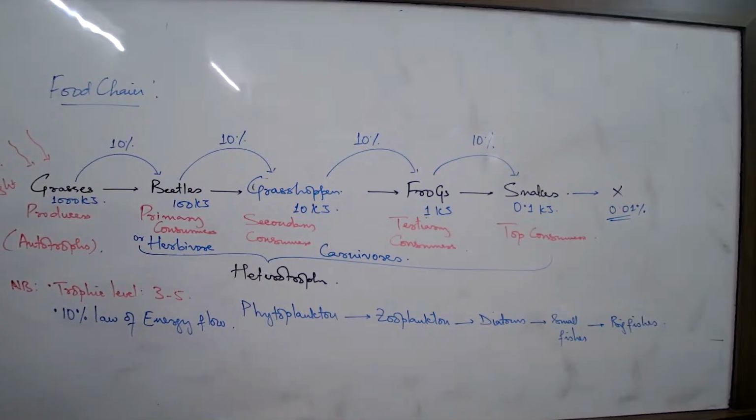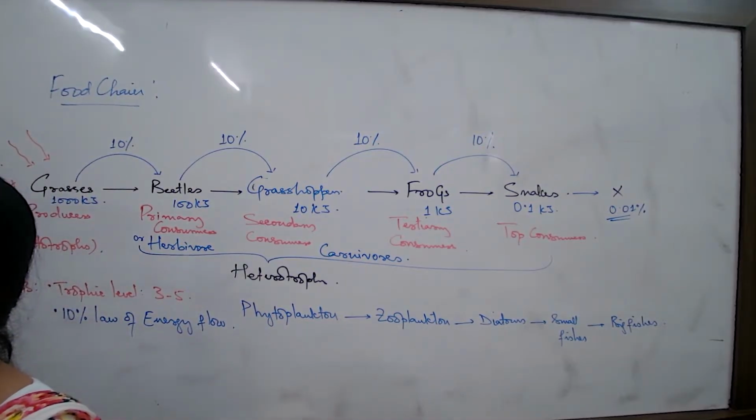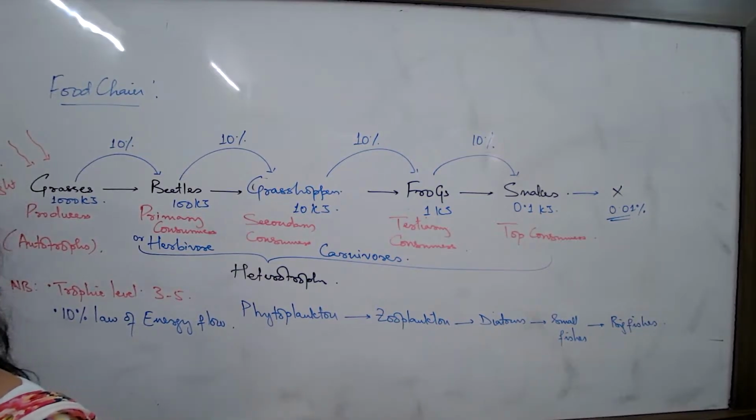What is the benefit of a food web in nature? Every organism has different types of food in adequate amount. Say, for the spider, or for the eagle, if this type of organism is less, the eagle can feed on this.